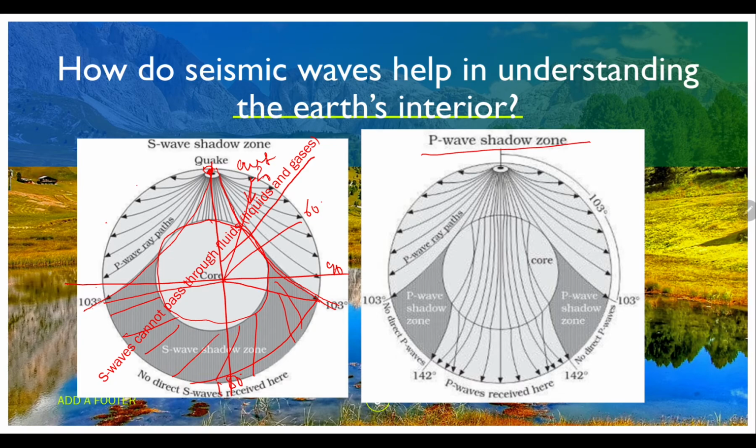As we have discussed, the velocity of P waves is higher in solids, slightly lesser in liquids, and least in gases.